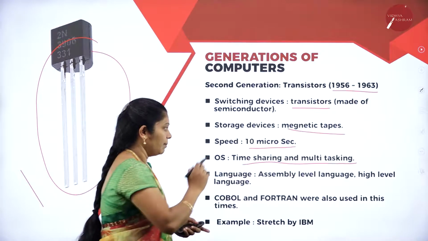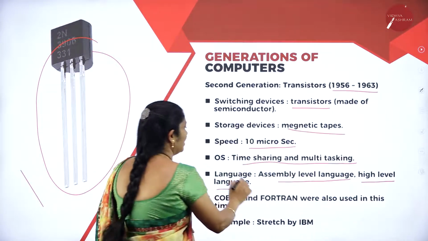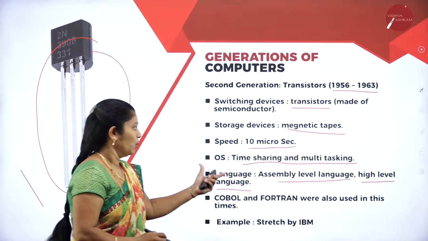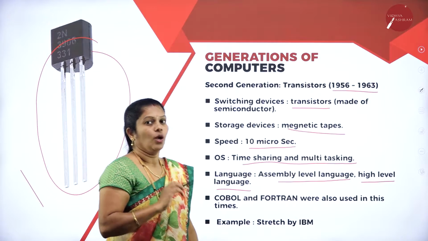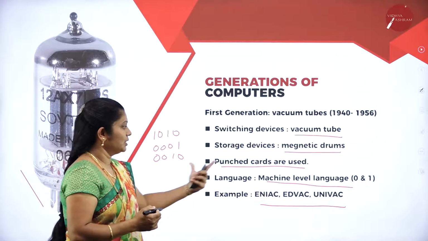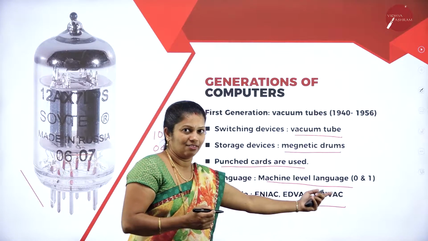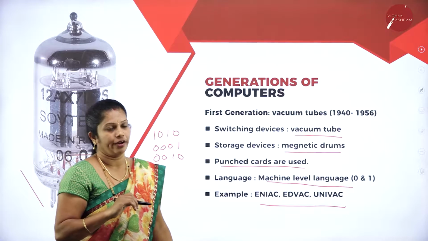Here we mainly use assembly level language as well as high level languages. Especially here they use assembly level language. What do you mean by that? In first generation, we used binary level language, that is, all the instructions had to be written in 0 and 1.